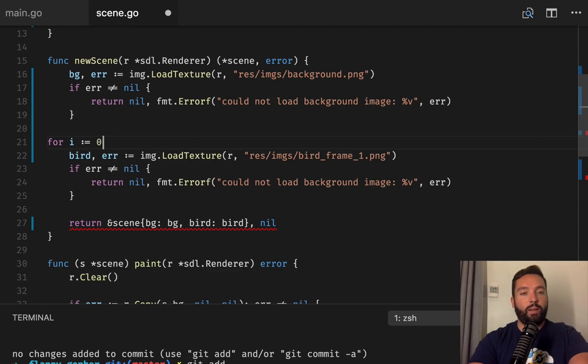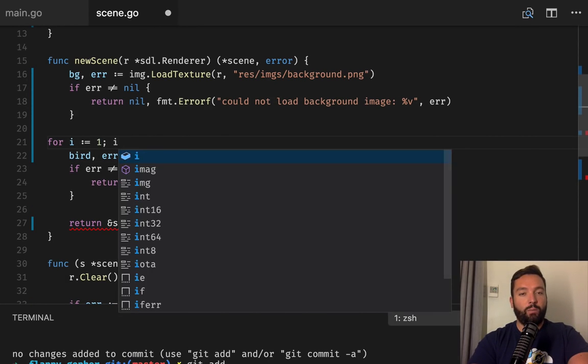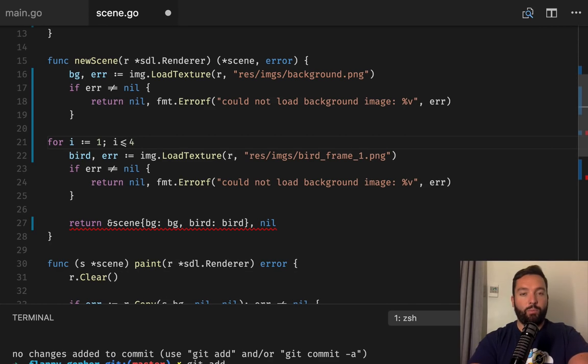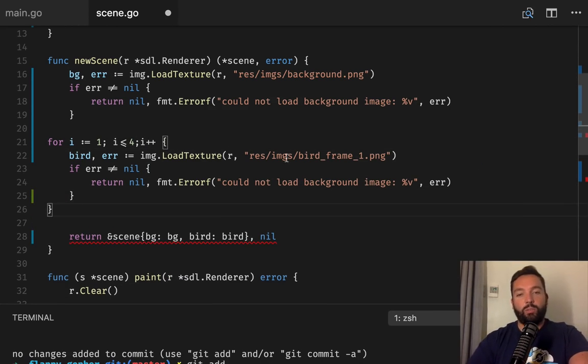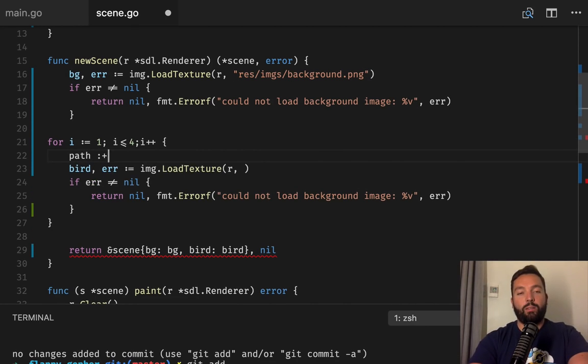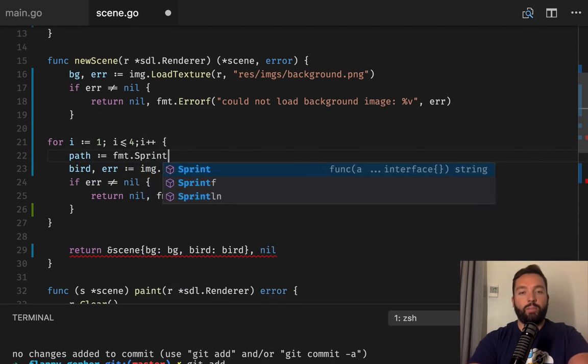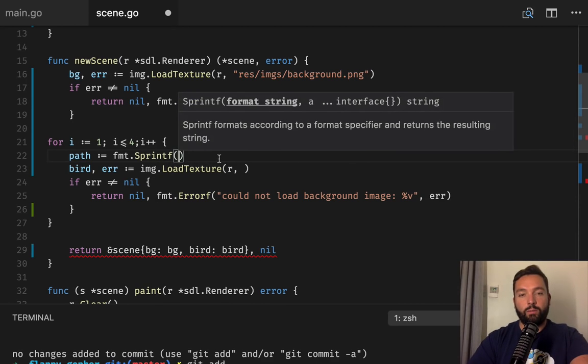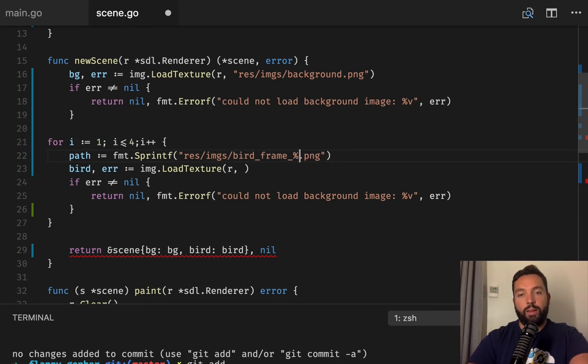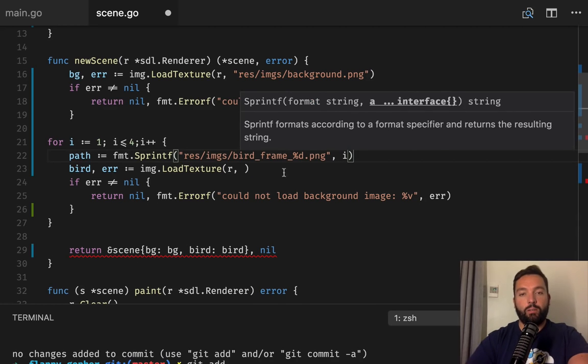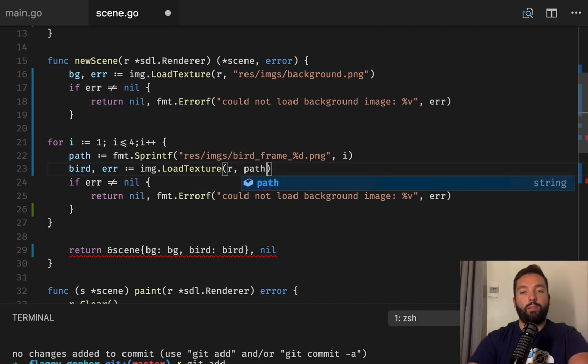We're gonna have for I equals 1 up to 4, we're gonna load an image, and that's gonna be the name of the image. Path is gonna be sprintf of that thing, and a number that's gonna be I. We're gonna load that path. If something fails, we fail.